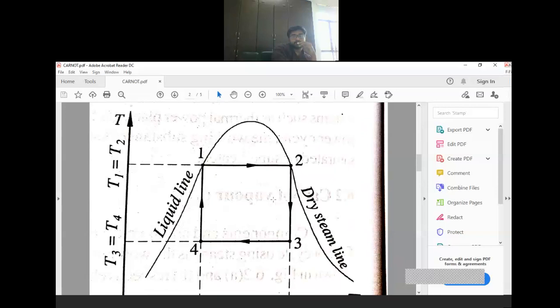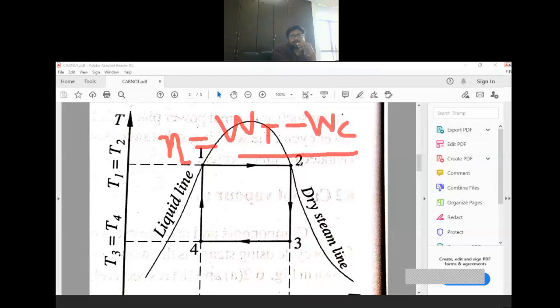Then after we will discuss the efficiency. So first of all we discussed a little bit about efficiency, that what is efficiency. Efficiency is output by input. So what is output here? We all know that what is output, Wt minus Wc, that is our output. And what is the input? Heat supplied into the boiler, so that is our input.